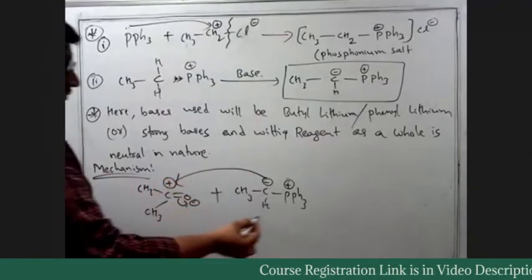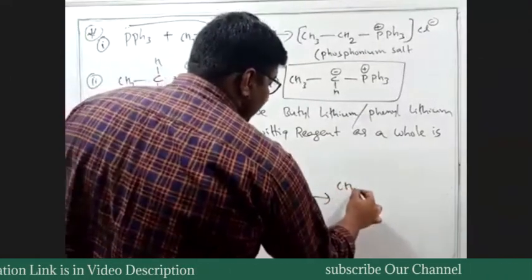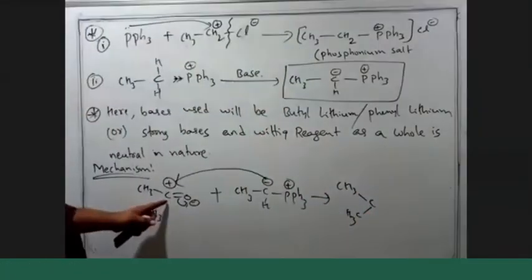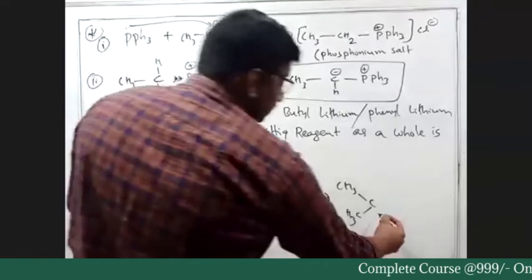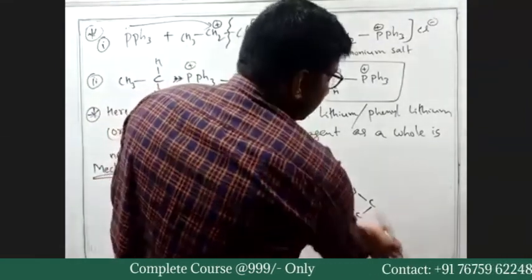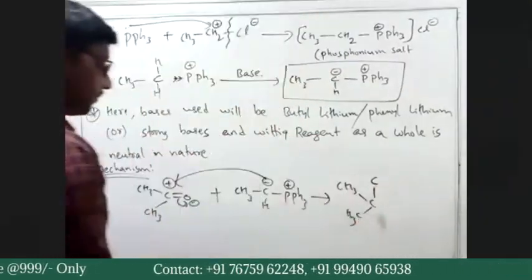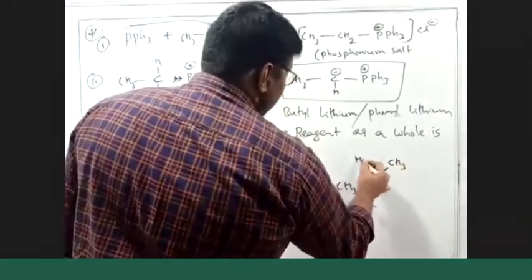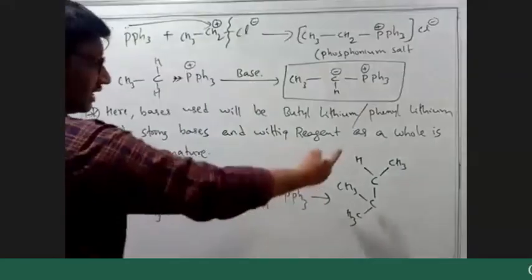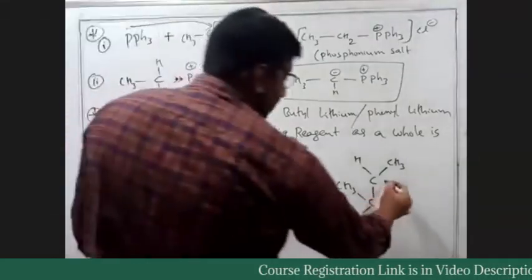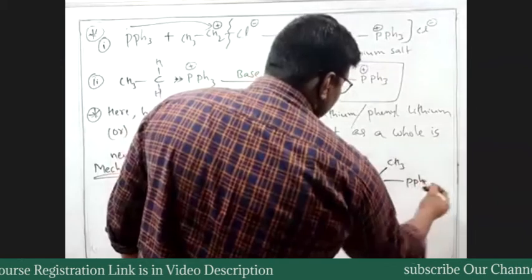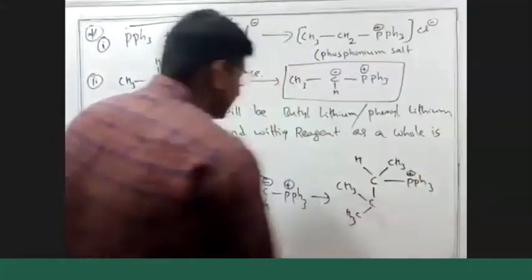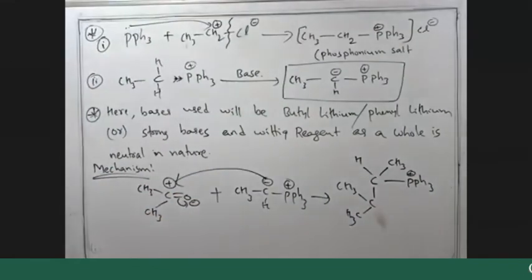This step would be the same. We will get CH3, C, CH3, C, CH3, attached with carbon. This carbon is again attached with CH3 and H, and also PPh3. Phosphorus has a positive charge, that is as it is.